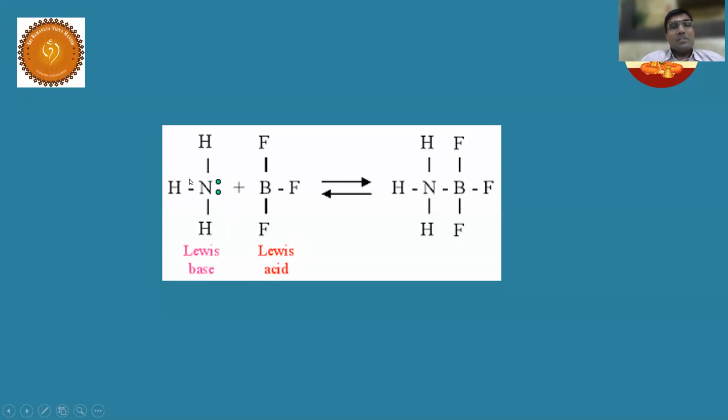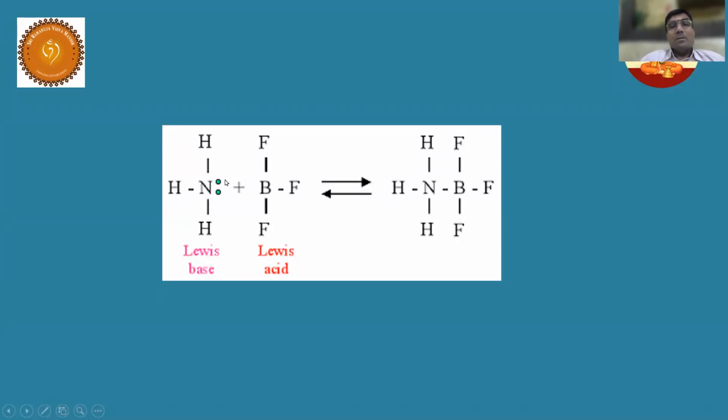See, bonds are there, and an extra lone pair is there. What is the nitrogen valency? 5. So out of 5, 3 are used for forming covalent bonds, and 2 are available as a lone pair. Lone means bachelors. They are not bonded, so they are non-bonded electrons. Lone pair means non-bonded electrons.